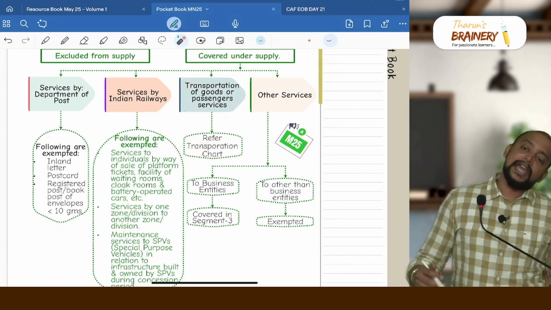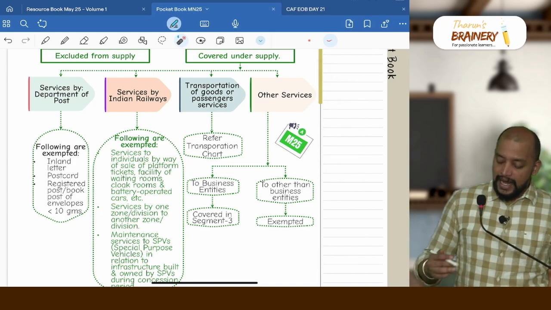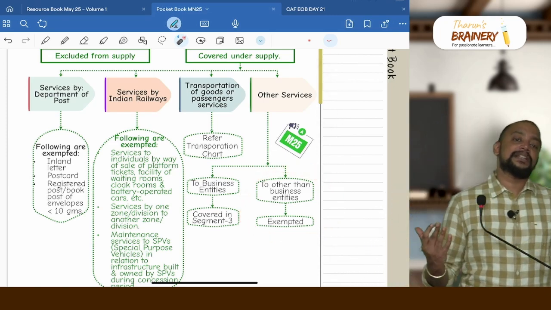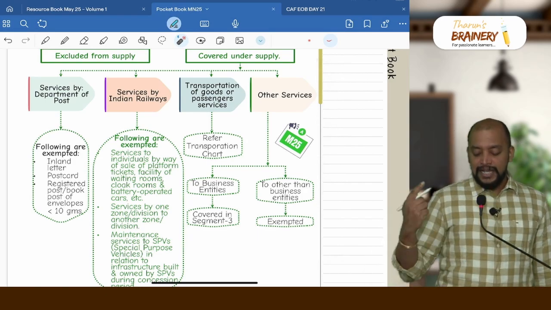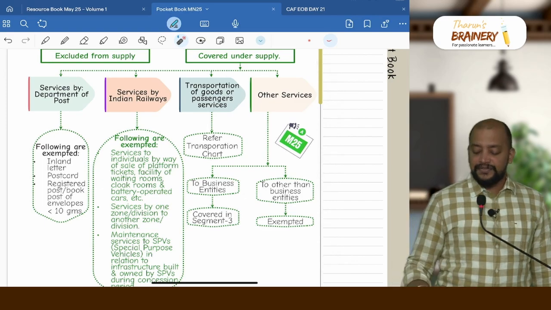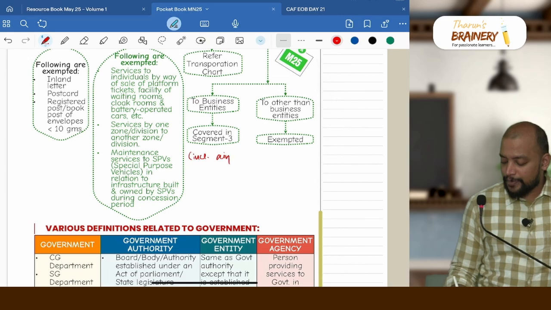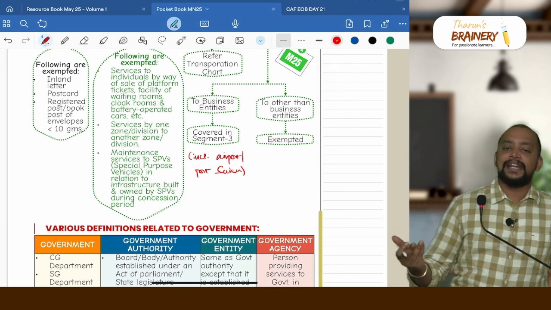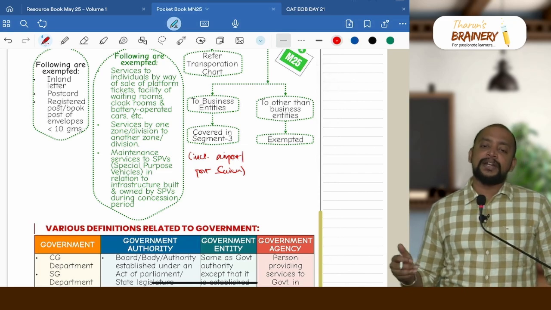Then other services, any other services to business entities, we have taxability and exemption, and services other than to business entities will be exempted. So which services are covered under the taxability? Department of Post, Indian Railways, transportation of goods or passengers, and services to business entities, and that includes airport or port services. That is also part and parcel, because an airport or port will also be providing service to airlines. Apart from this, any other activity provided by government will be exempted.